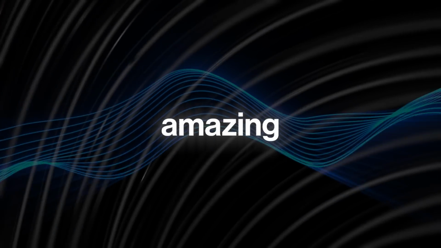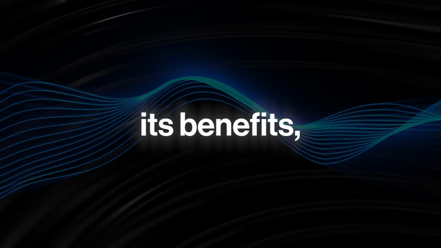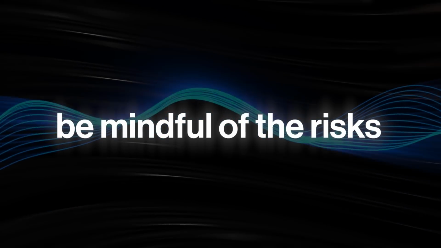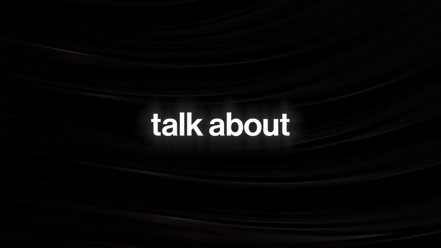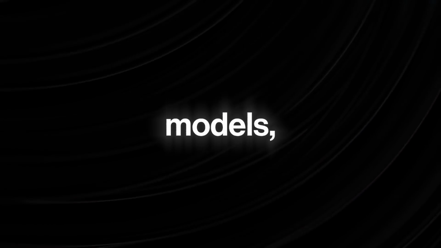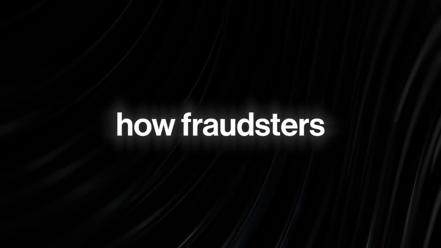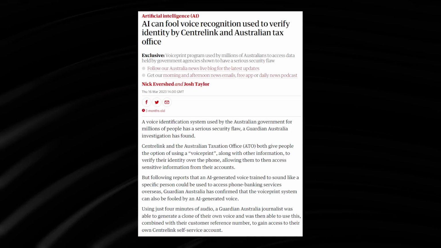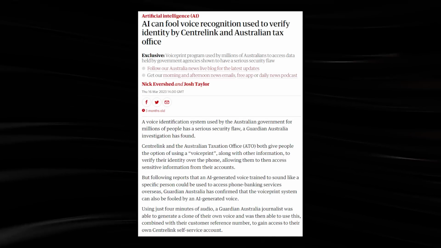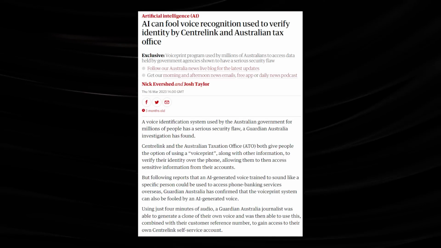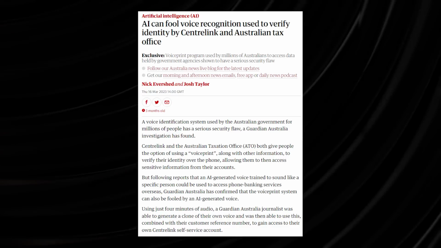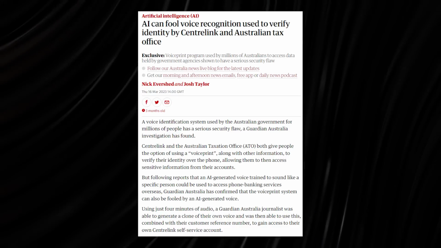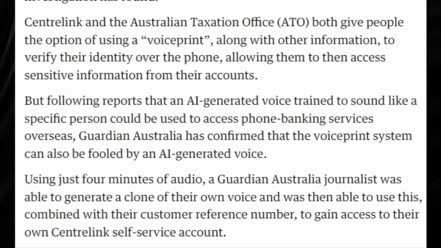But while we hail this amazing technology and admire its benefits, we must also be mindful of the risks that come with it. Most times, when we talk about the risks of audio generation AI models, the focus is often around how fraudsters can use it to generate human-like voices to scam other people. However, this interesting article right here, The Guardian, documents how AI models like SoundStorm can also be used to fool voice recognition systems. I mean, the headline says it all, but if you read a bit to the fourth paragraph, it details how a journalist was able to clone their voice.